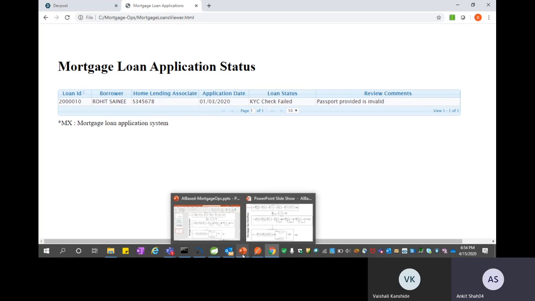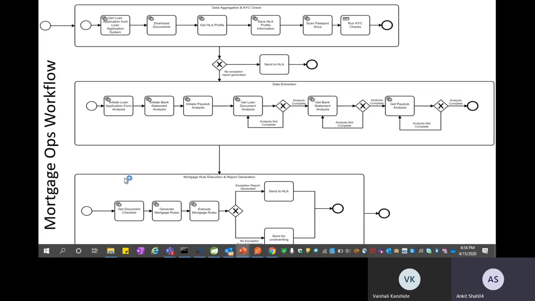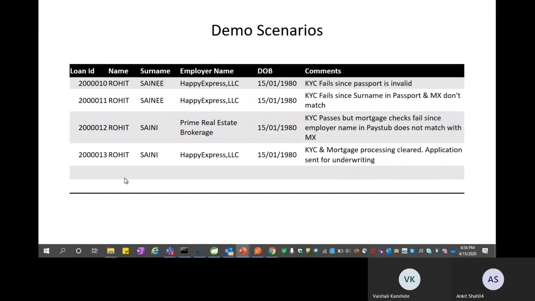The second scenario that we would like to talk about is, so let's take the third scenario, wherein we have the individual Rohit Saini. We have the loan ID that is suffixed with 12. His employer name is Prime Real Estate Brokerage. He has provided his date of birth.